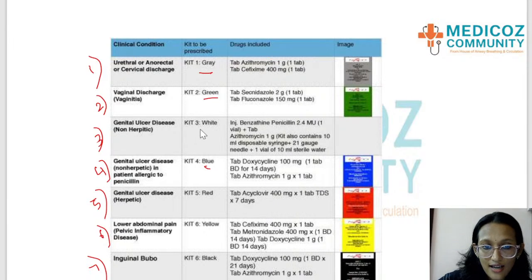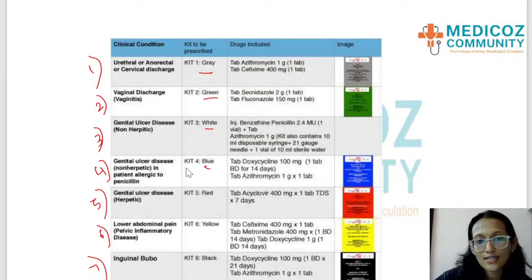Non-herpetic genital ulcer in patients who are not allergic to penicillin is white because it has penicillin as a content. Then genital ulcer, non-herpetic type in patient allergic to penicillin will be blue colored kit because the kit does not have penicillin. Again, genital ulcer disease for herpetic type is red colored kit, and for PID and lower abdominal pain is yellow kit, and inguinal bubo is black kit.